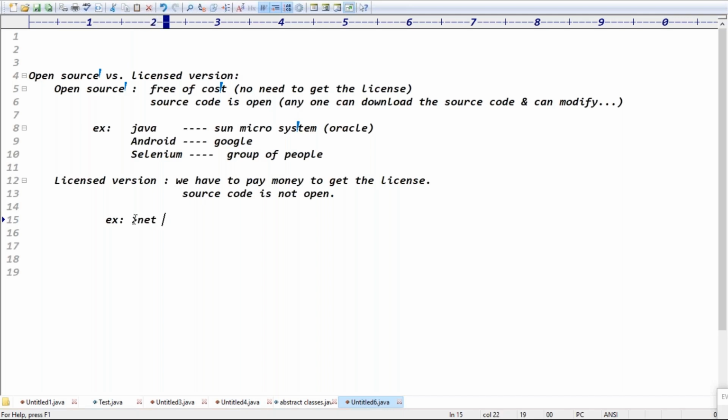.NET, guys. .NET is a license version. The .NET framework is there, right? .NET is a license version which is given by which company, guys? Basically Microsoft, right? At least you have to know all these points, guys.